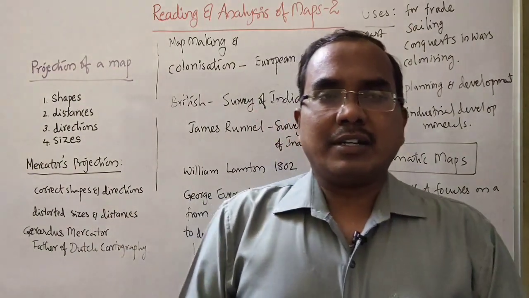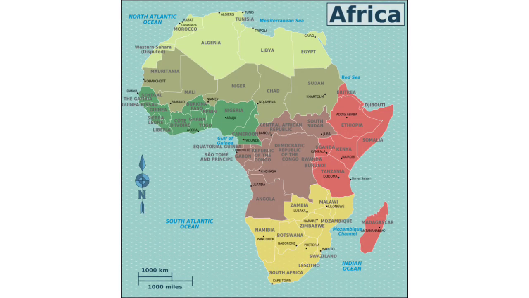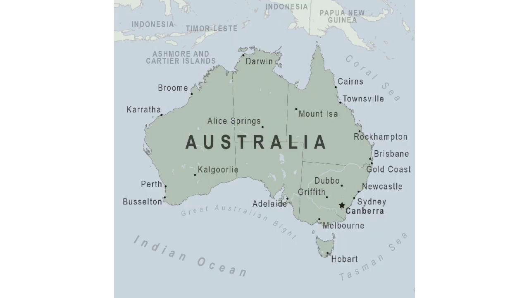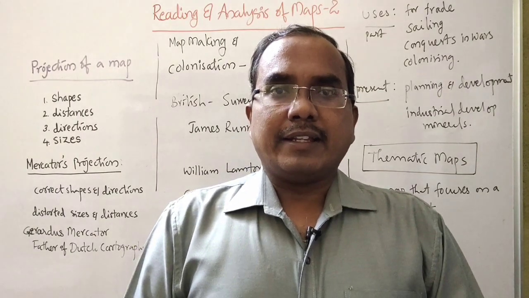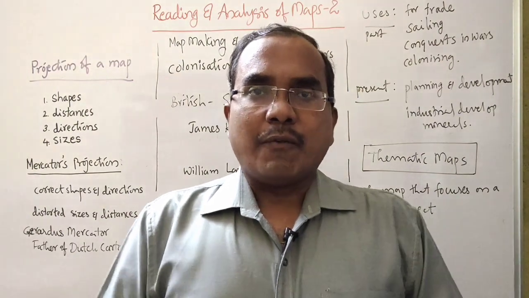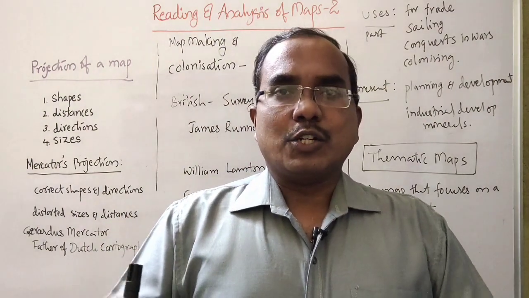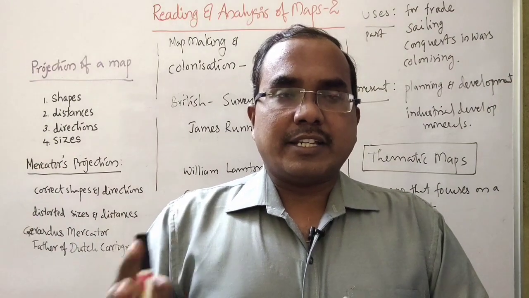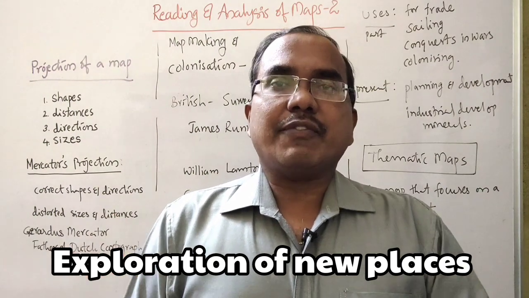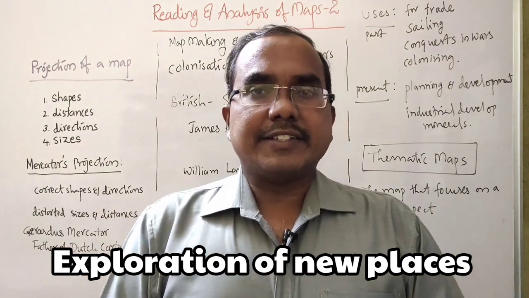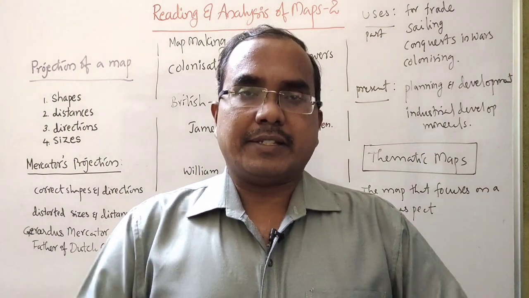In different parts of the world, like North America and South America, Africa, Indonesia and Australia also, the poorer countries were occupied by these colonial powers and they exploited the resources from there. For this, they needed different kinds of maps. So they sent sailors to know these places, that we can say exploration. They sent many sailors for exploration of new places from the 16th century to the 19th or 20th century. All these things happened in this period.